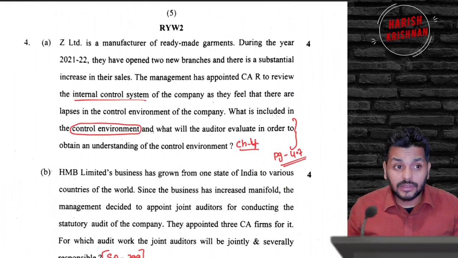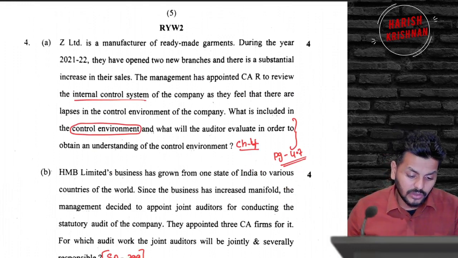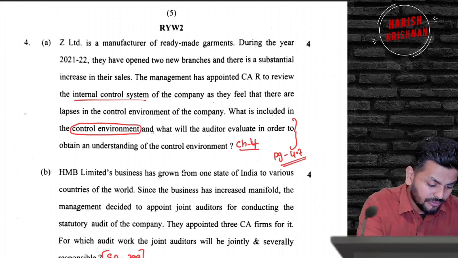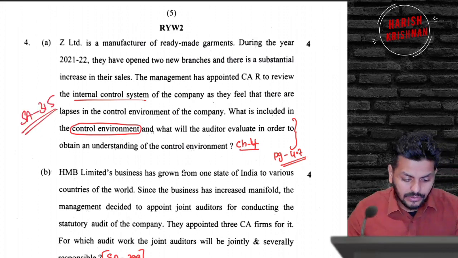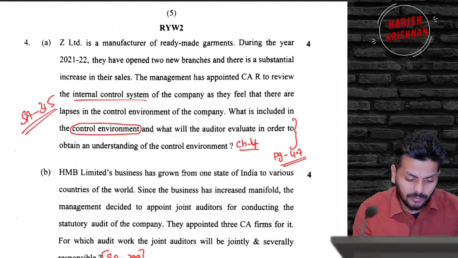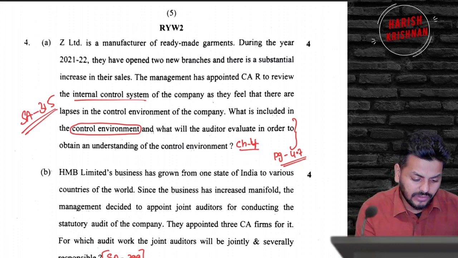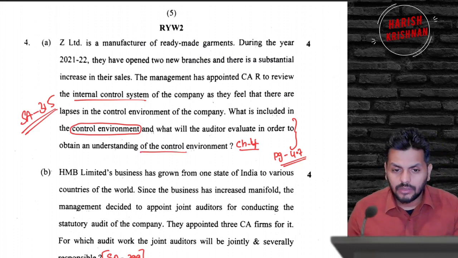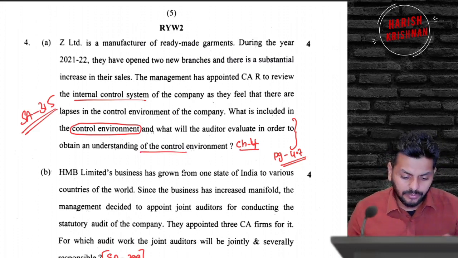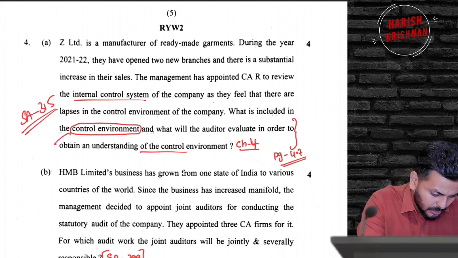Then they have asked a lot of questions on internal control this time. The first of which is a question straight from SA 315. Here they are asking what is the definition of control environment and what the auditor will evaluate in order to obtain an understanding of the control environment. So this is a question that comes up in 315 in an extension to that. Control environment has 3 points. This one here is 3 points.